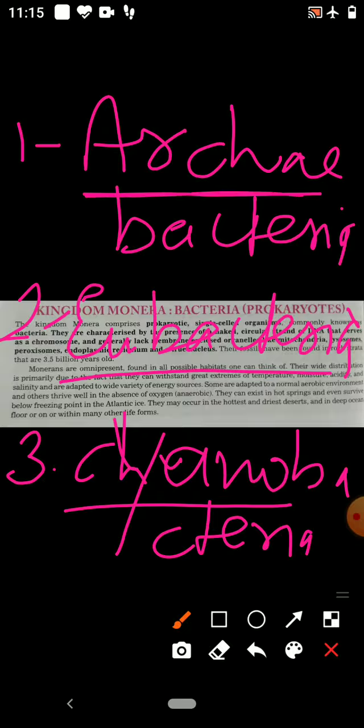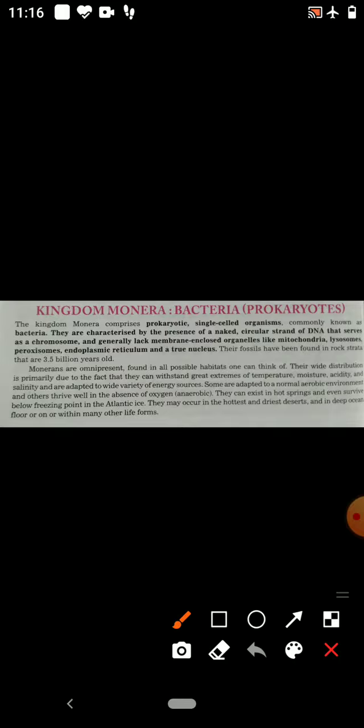Archaebacteria are ancient bacteria. These Archaebacteria are divided into methanogens, halophiles, and thermoacidophiles. Eubacteria are the true bacteria, and Cyanobacteria are blue-green algae. They are found in the water, like nostoc, Anabaena, oscillatoria. These are the blue-green algae. So children, you have to study in detail only about bacteria, that is Eubacteria.